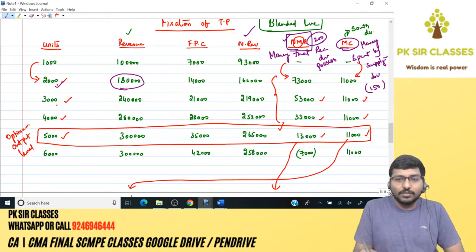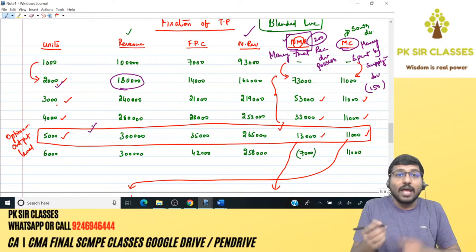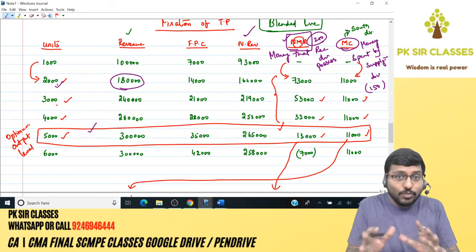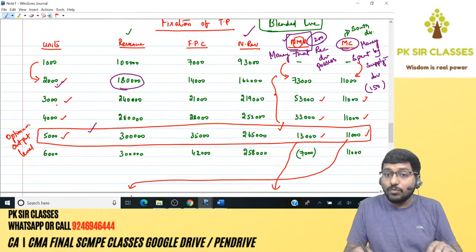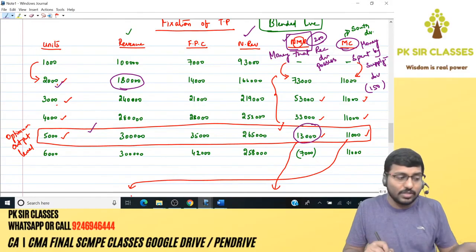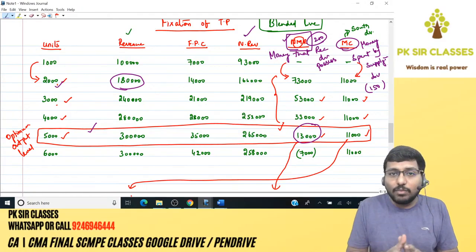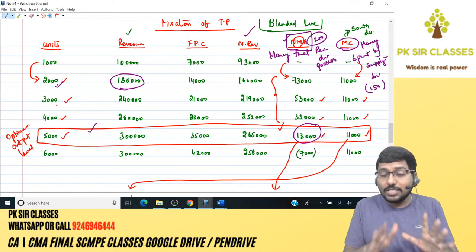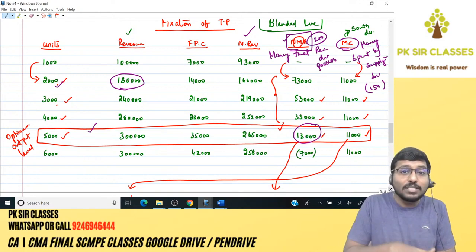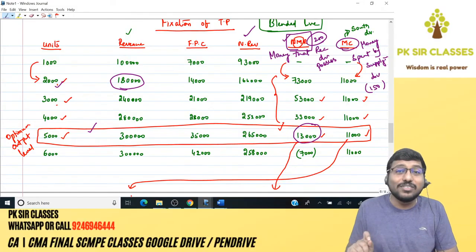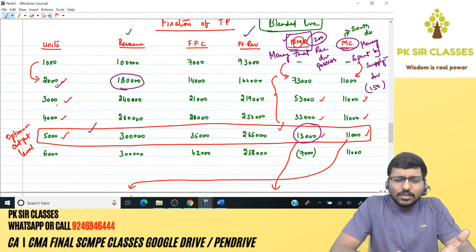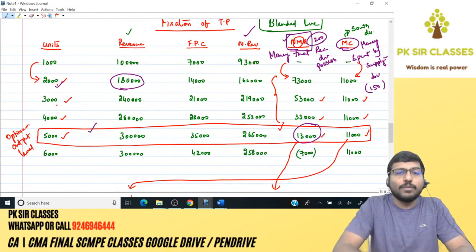Therefore, I already calculated my optimum output level, that is, the output level where the profit of the company is maximum, and I checked how much money the receiving division possesses there. I saw that the receiving division has got 13 rupees in its pocket: 13,000 for 10,000 units, which is 13 rupees per unit.